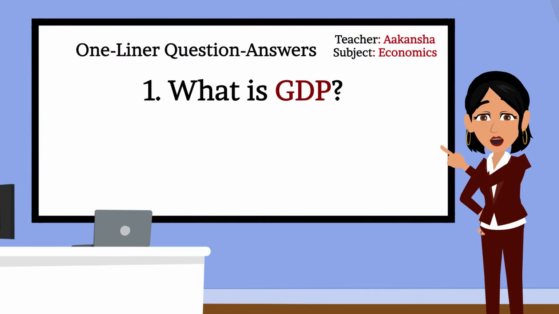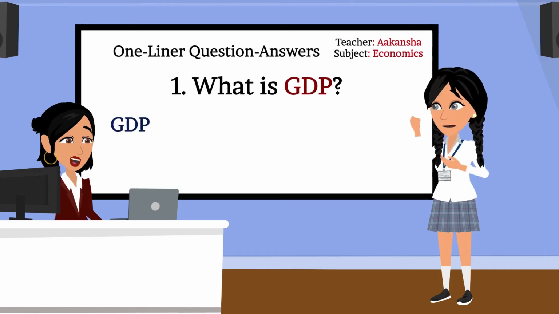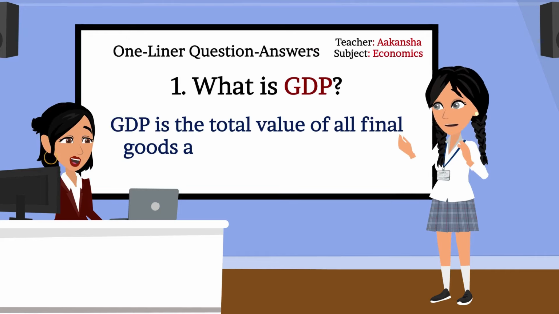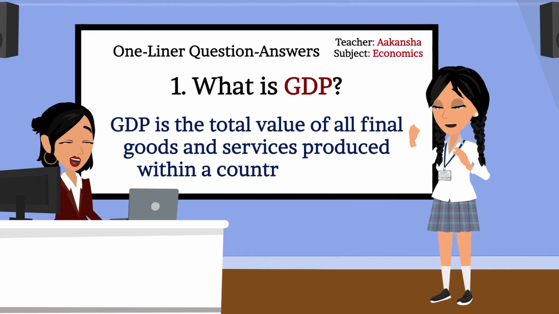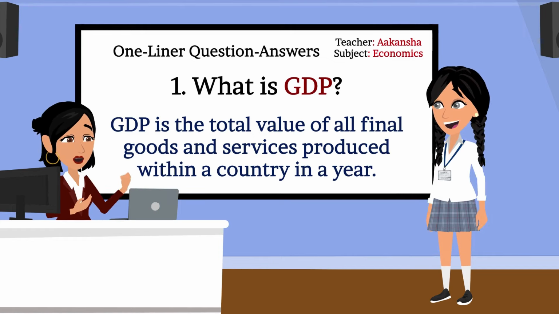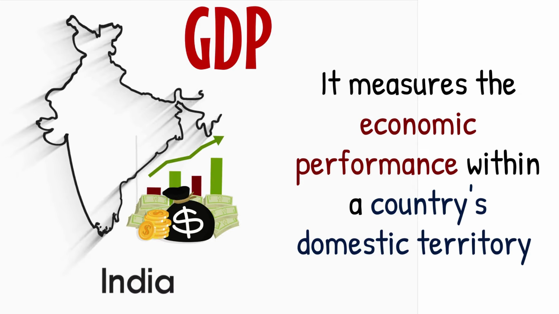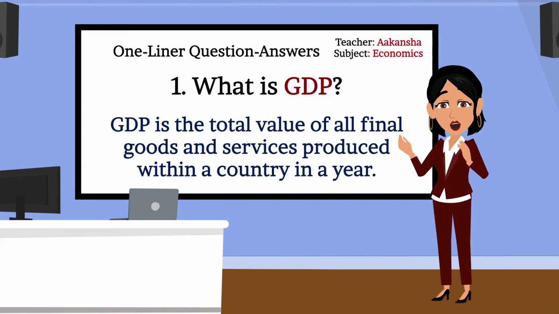Great. So first question is, what is GDP? GDP is the total value of all final goods and services produced within a country in a year. Correct. Well done, Mahi. Now can you explain it? It measures the economic performance within a country's domestic territory. Perfect, Mahi.